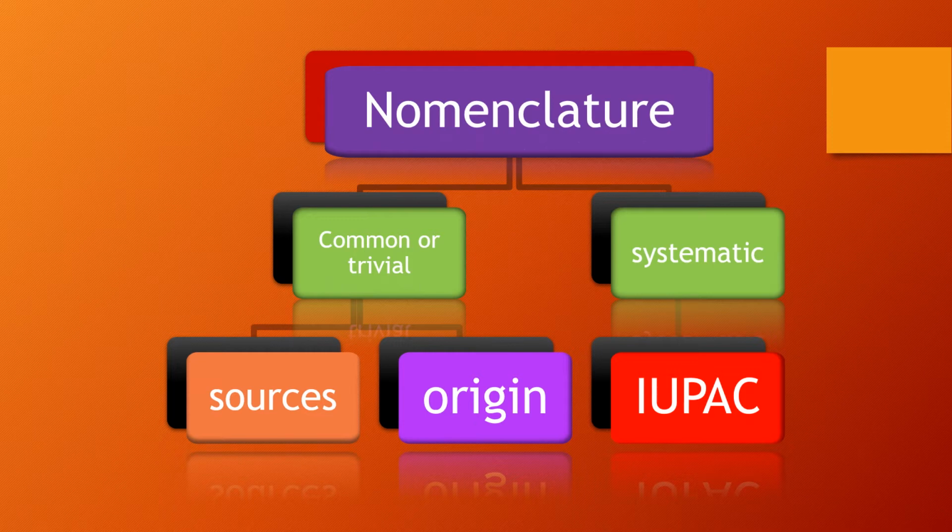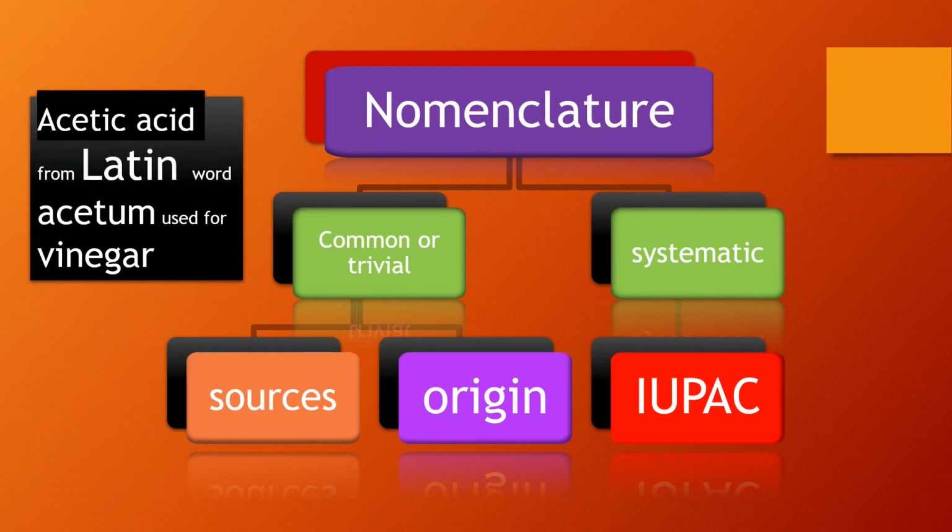So basically, nomenclature can be classified into two categories, that is common nomenclature and systematic nomenclature. Before the development of systematic nomenclature, common nomenclature was used. Basically, common nomenclatures are based on the sources and origin of the compounds, from where they are extracted or synthesized.